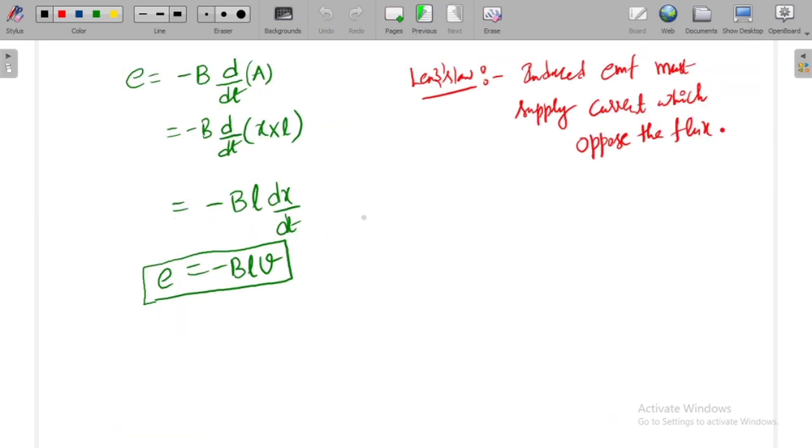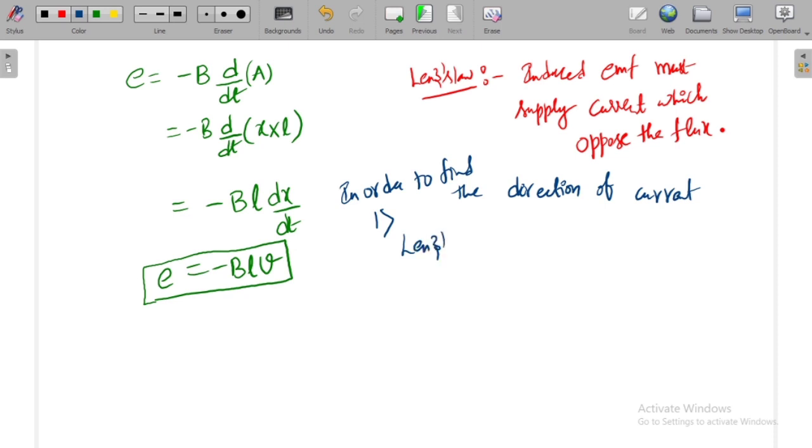Please keep this in mind. First, to find the direction of current or induced EMF, we use Lenz's law.